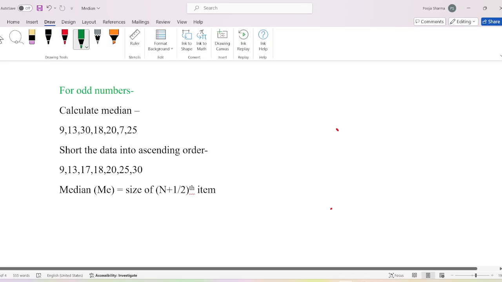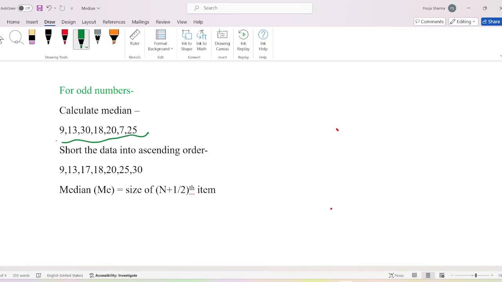And for odd numbers, this is the number series. I have arranged the numbers into ascending order, that is 9, 13, 17, 18, 20, 25 and 30. After arranging the data, we will apply the formula, that is median is equal to size of (n plus 1) divided by 2 item.